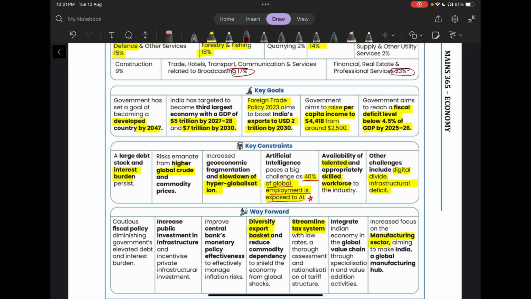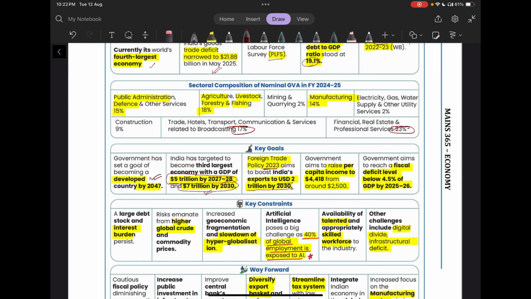Now, what are the key goals? So, a key goal of India is to become a developed country by 2024. Then also India has targeted to become the third largest economy. That is, we are targeting a $5 trillion economy by 27-28 and $7 trillion by 2030. Apart from this, what are Foreign Trade Policy 2023 targets? It targets to boost India's export to around 2 trillion US dollars by 2030. So these are basically our targets. We can use them in writing any introduction of economics related question.